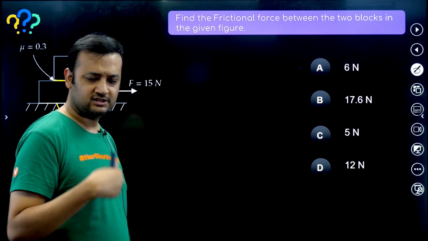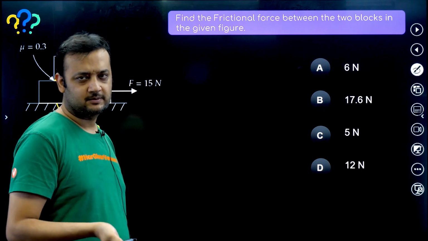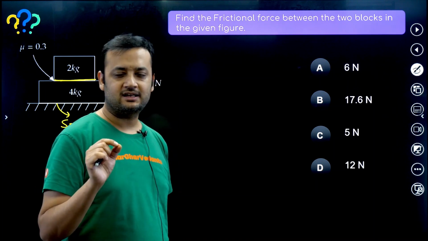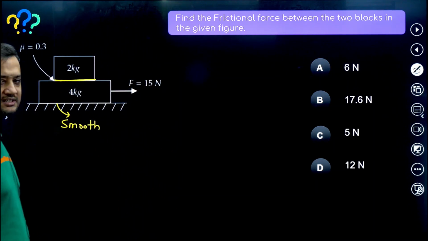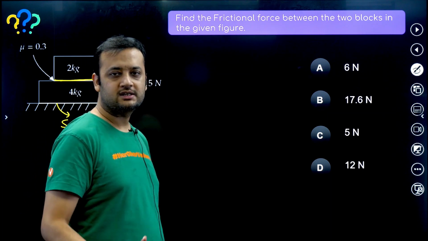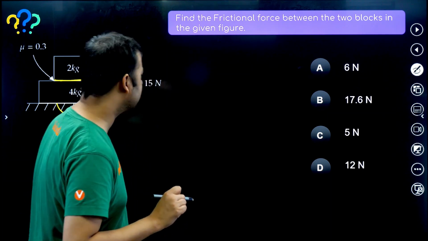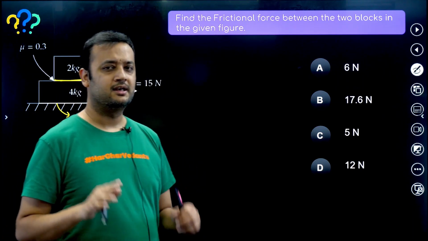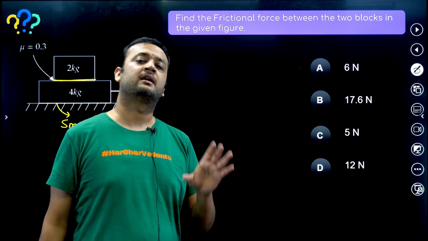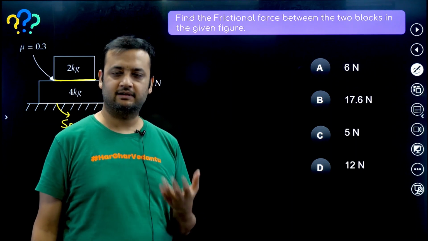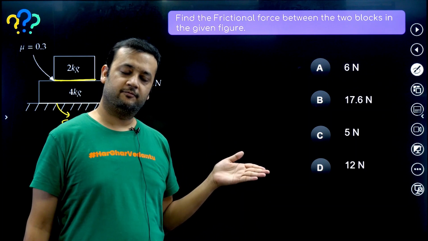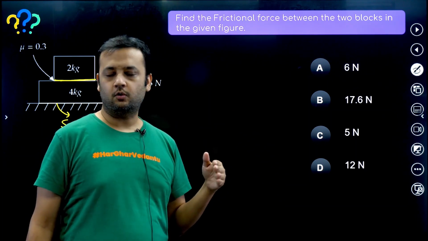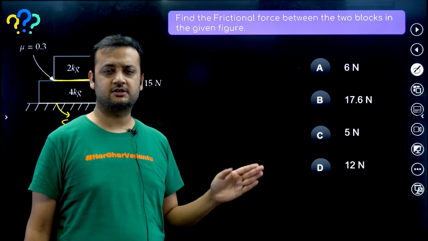In case 2, there is no relative slipping. In case 3, there is relative slipping. So we will assume that there is no relative slipping. That means 2 kg and 4 kg are going to go together. So this is an assumption. Please listen carefully. We will check later on if this assumption is true or not.